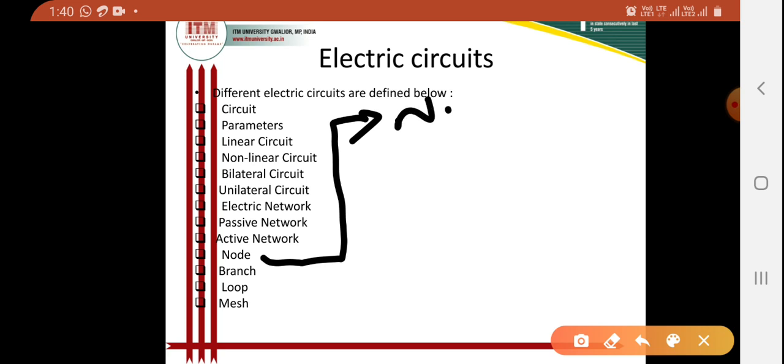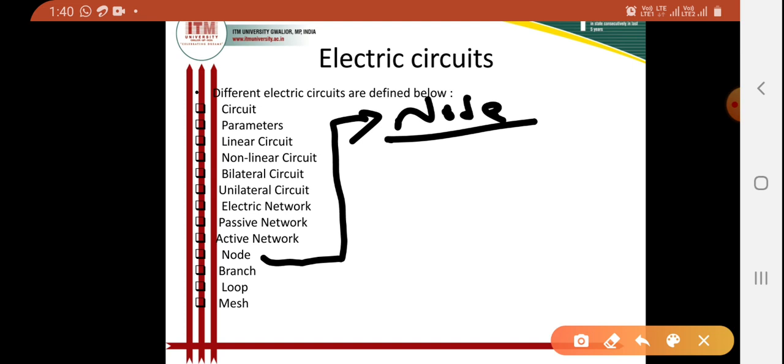Now coming to define our next term, that is node. What is a node? A node is nothing but a junction in a circuit where two or more circuit elements are connected together.